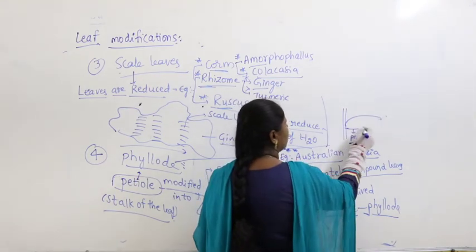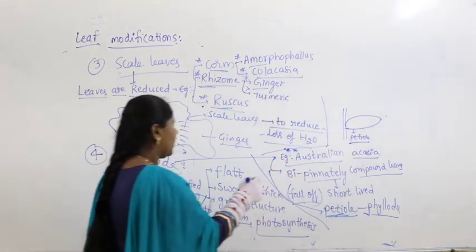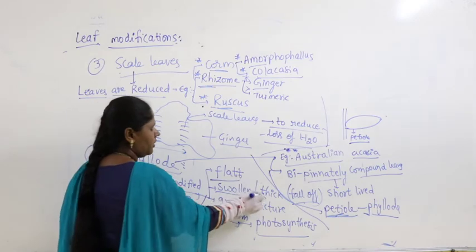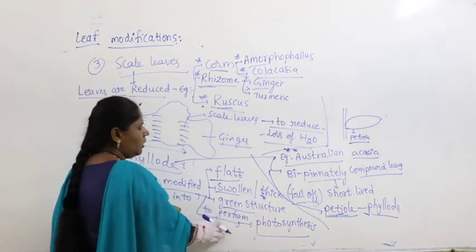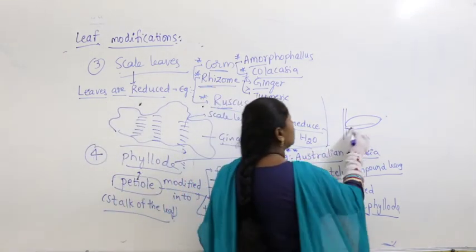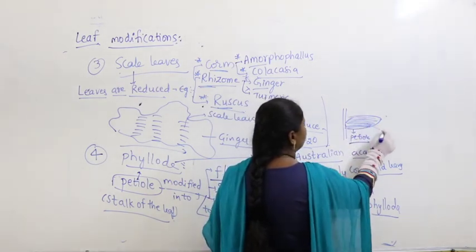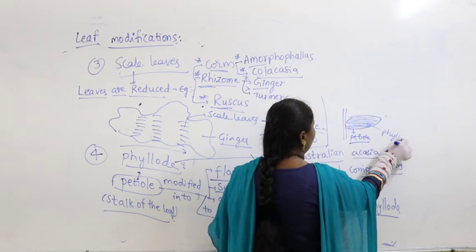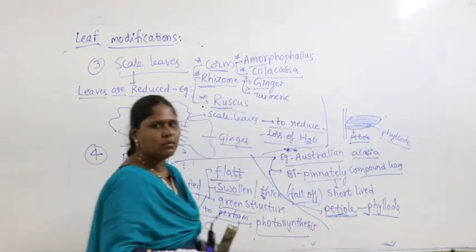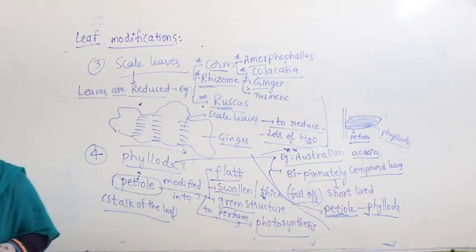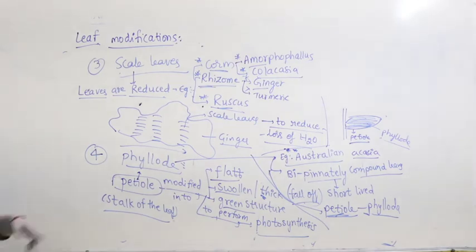It becomes a structure like this. How? It becomes a flat, swollen or thick, green structure to perform photosynthesis. Now, when it becomes a flat and thick structure, this itself is called as what? Phyllodes, and that performs photosynthesis. Okay, I hope you got the phyllodes.